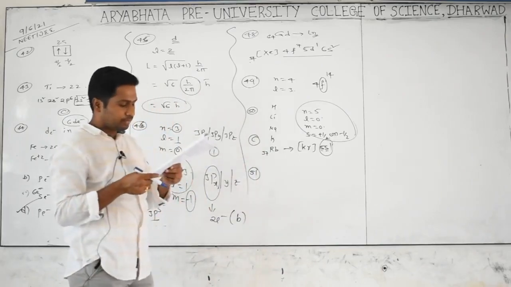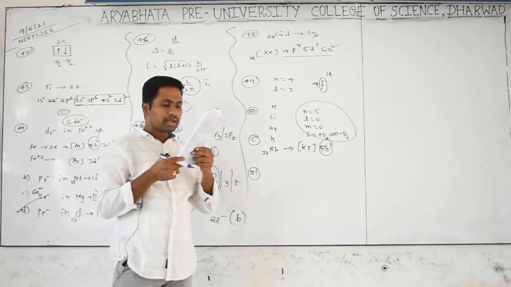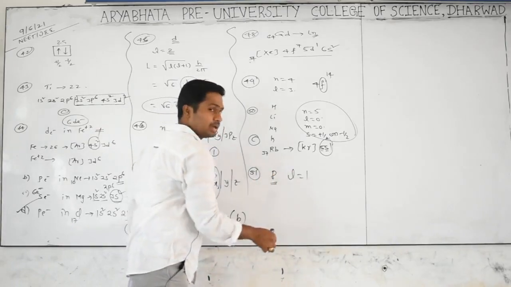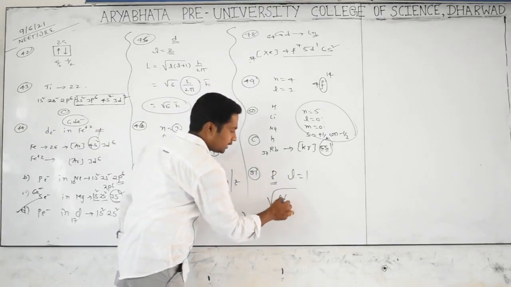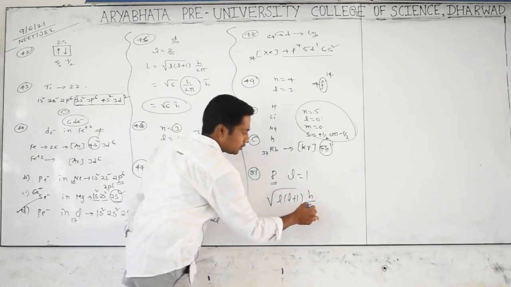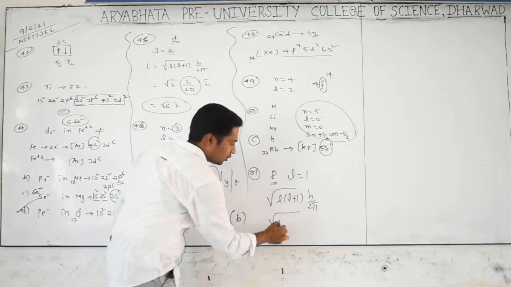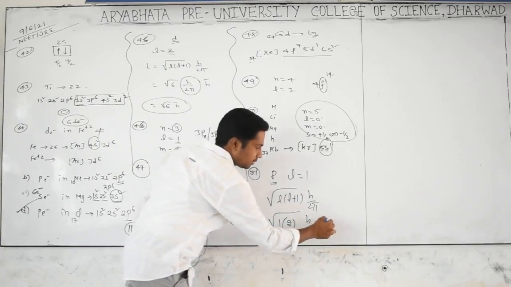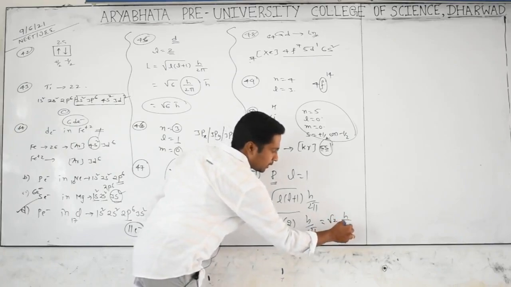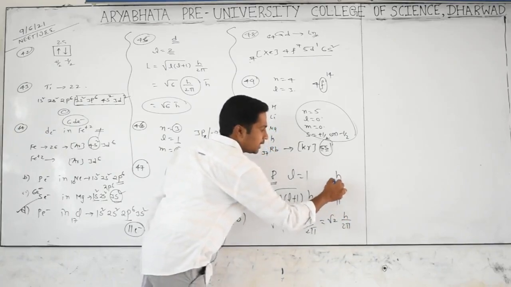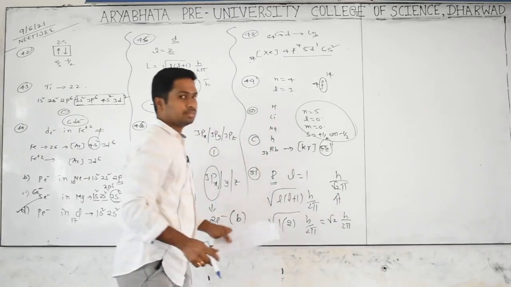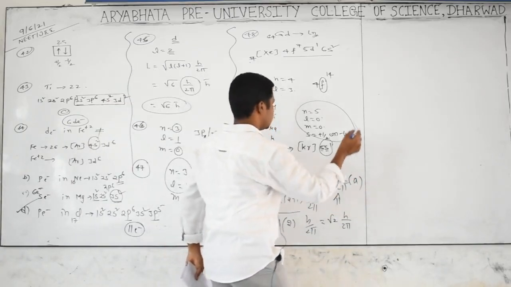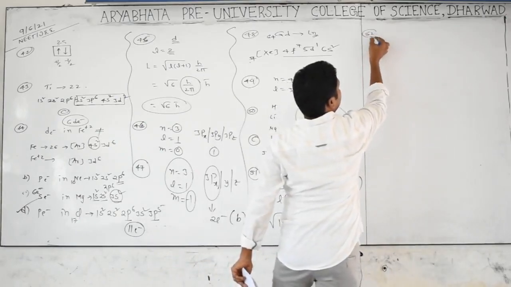51, once you see 51. Orbital angular momentum of p electron. Yes, p electron means L is equal to 1. Orbital angular momentum is square root of L into L plus 1 into h by 2 pi. Substitute over here, 1 into 1 plus 1, 2, into h by 2 pi. So it is nothing but root 2 into h by 2 pi. So it can be written as h by root 2 pi. H by root 2 pi means option A. Yes, go for next, 52.